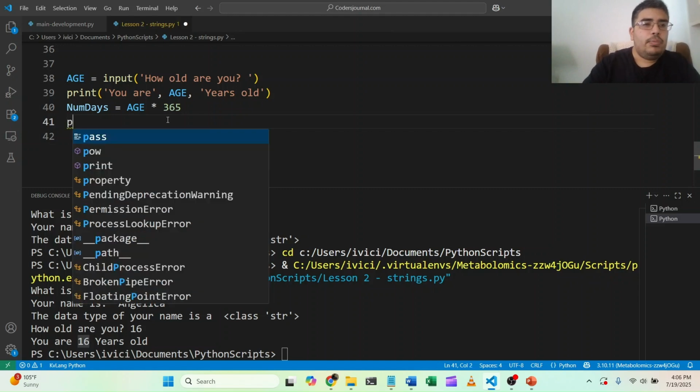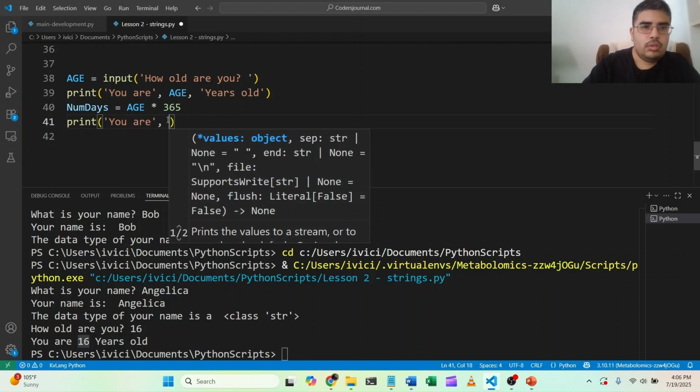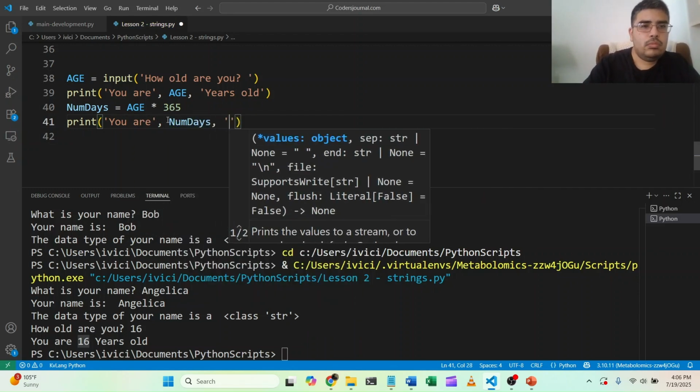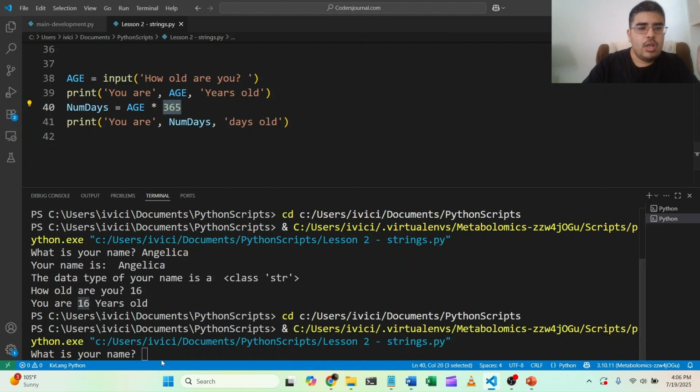So then we're going to print you are num days old. All right, that should work. And let's try it out. So number of days, we'll have the age, which is in this case 16, times 365, which should give you how many days old they are. And then we're going to print that to the console. So let's try that again. Your name is, let's go with Steve.